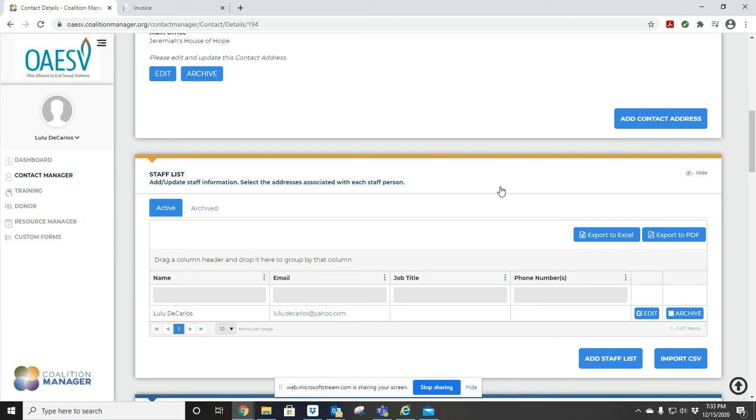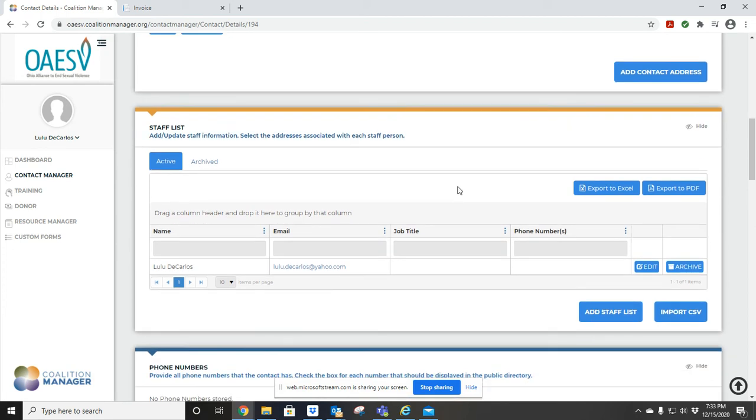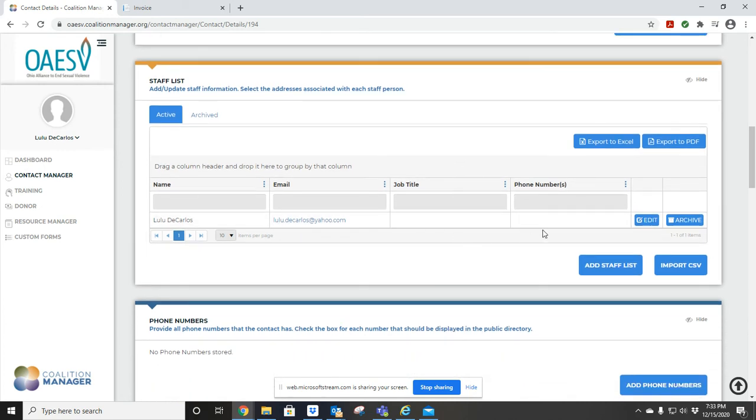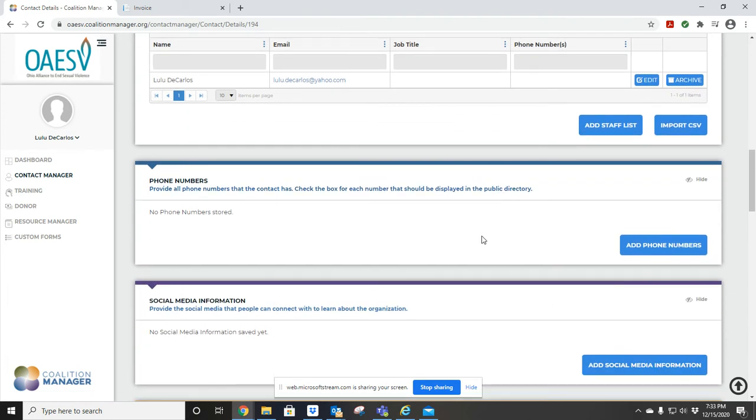In this section, you will be able to see the staff list, and that is all the staff that your organization has. You could go ahead and make any changes. You could archive any of the staff that is no longer working with your organization, or you could go ahead and add any new staff to the list. You could also go ahead and add any phone numbers that you want to add. It could be multiple, it does not need to be one.